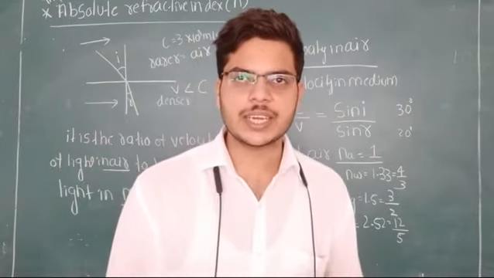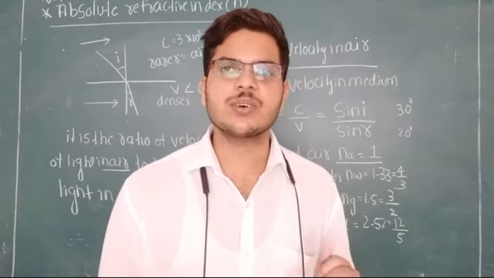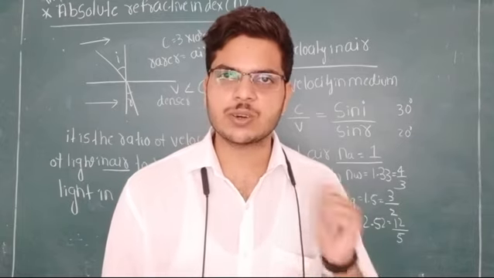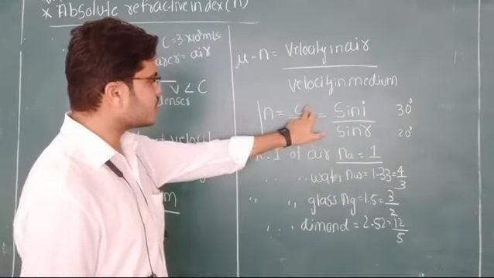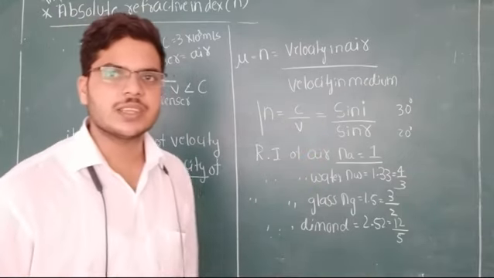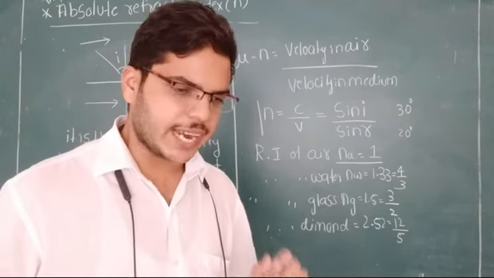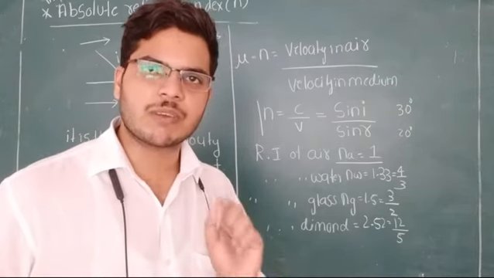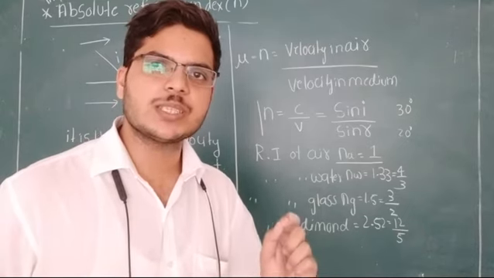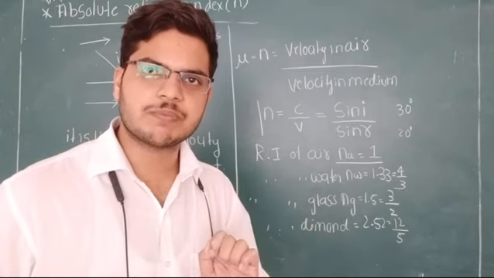If you look clearly, refractive index has no SI unit because it is a unitless and dimensionless quantity, because velocity by velocity, meter per second divided by meter per second, gets cancelled. Therefore, refractive index is only a number. That number gives the information of how much optical density the medium has compared to the air medium.